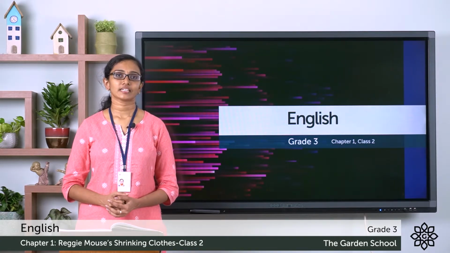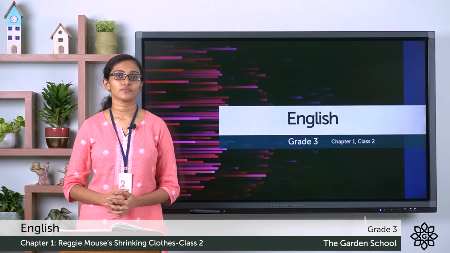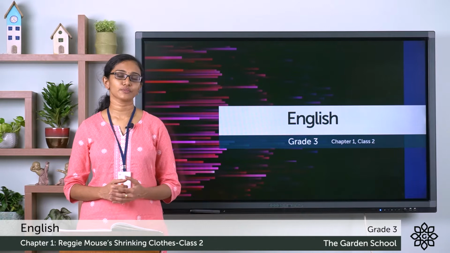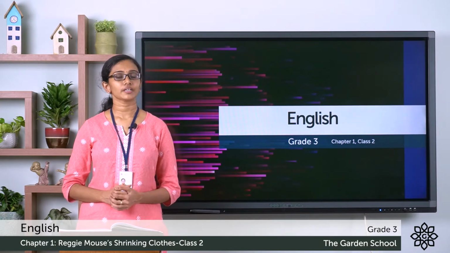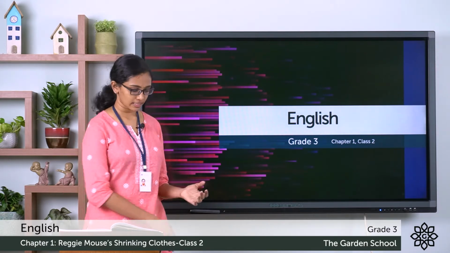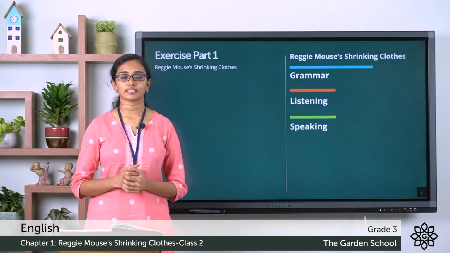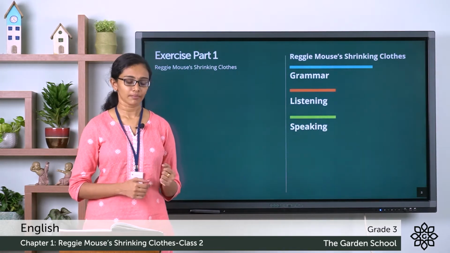Today, let's discuss the exercise part from the chapter Reggie Mouse's Shrinking Clothes. We have already seen a few exercises from the reading comprehension. Today, we will see the grammar section, listening and speaking exercise. So, let's move on to the grammar section.